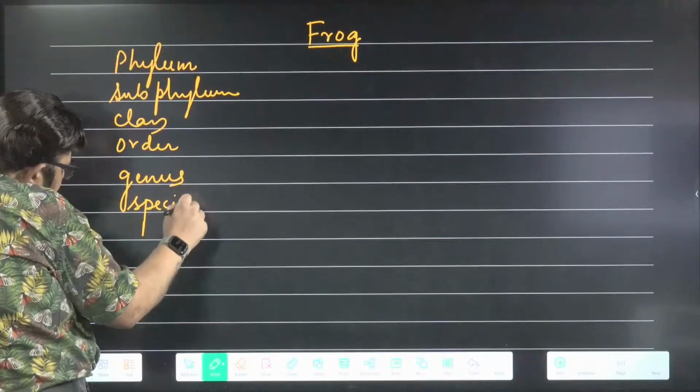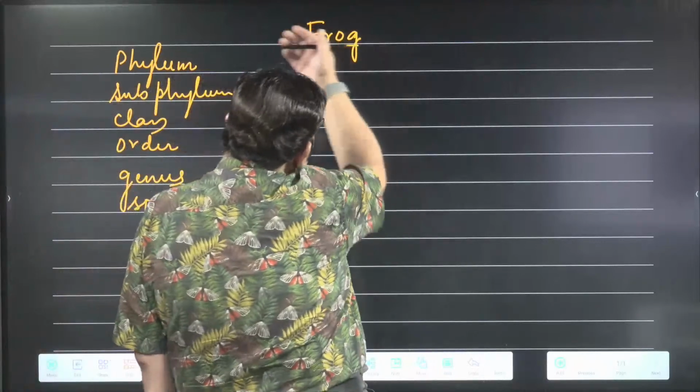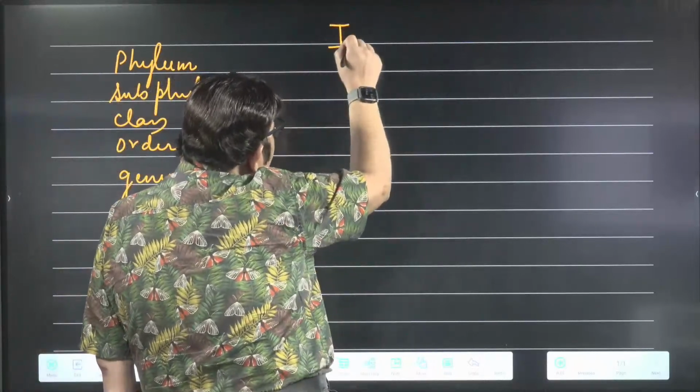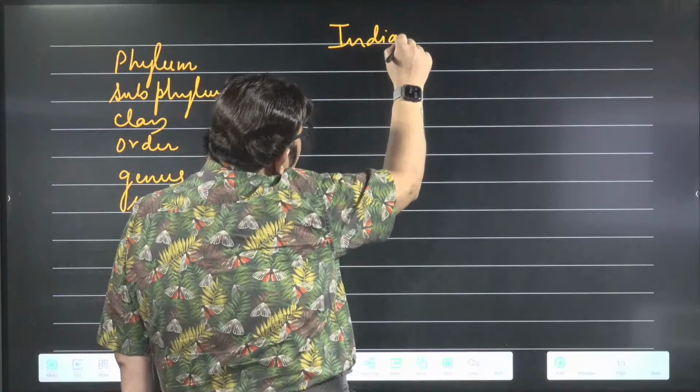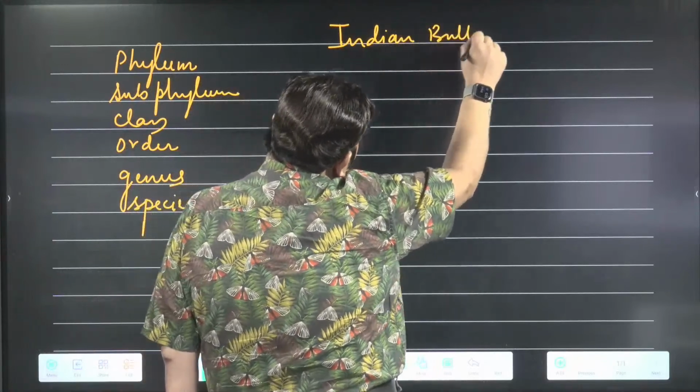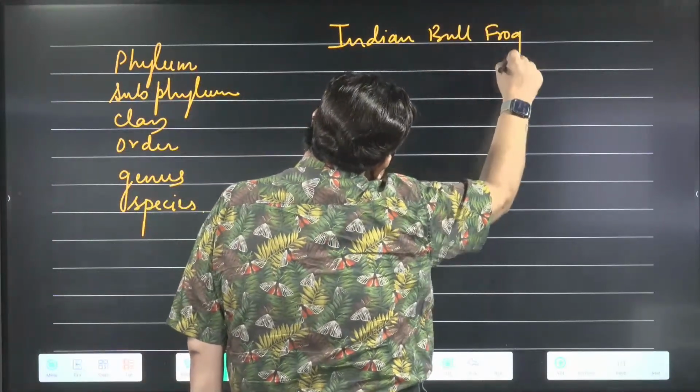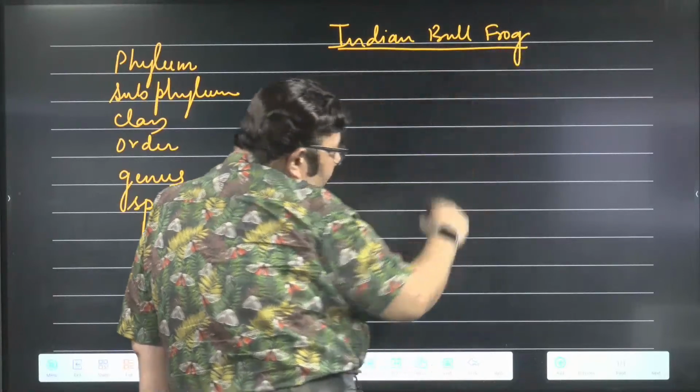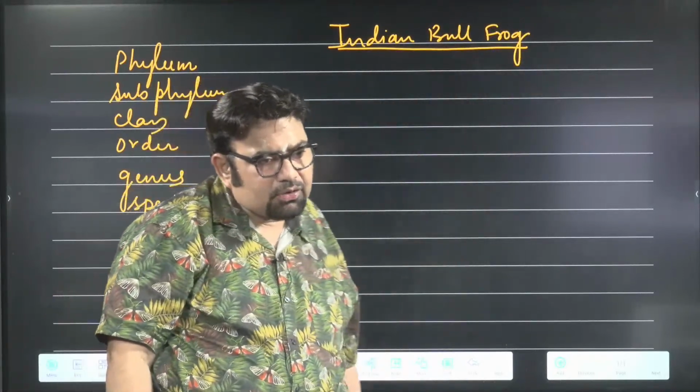And the common name I'm telling you is the Indian bullfrog, the common species of frog in North India.